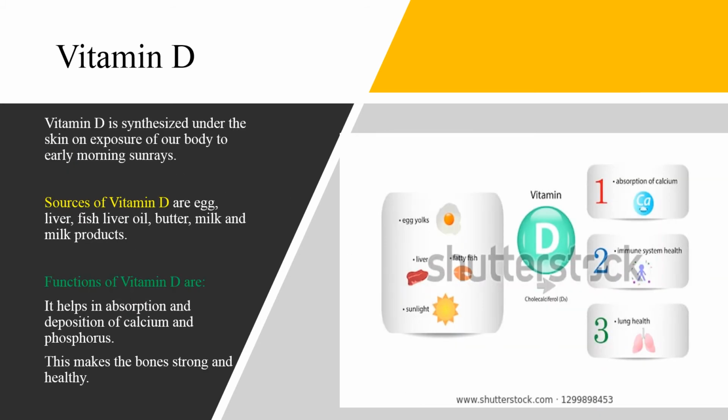Next is vitamin D. We get vitamin D from early morning sun rays. Now, in addition to early morning sun rays, we also get vitamin D from egg, liver, fish liver oil, butter, milk, and milk products. Now, the function of this vitamin is: it helps in absorption and deposition of calcium and phosphorus in our body, and this leads to healthy growth of our bones.